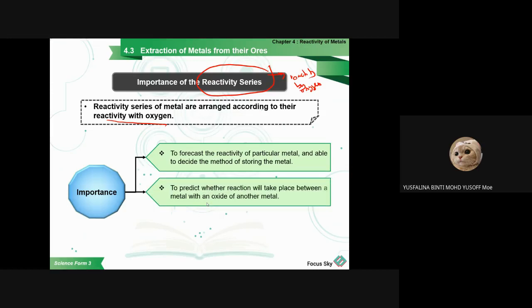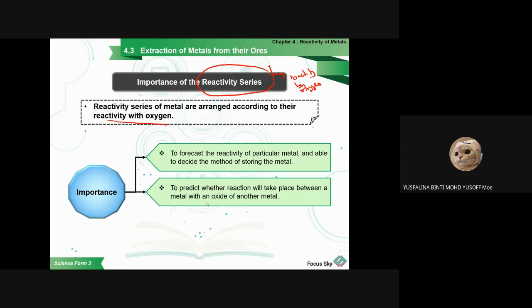So the importance is to forecast the reactivity of a particular metal and to decide the method of storing the metal. Like just now, if you want iron, you know there are a lot of functions. By using iron, we make cans, and they use tin. So if we know the reactive series, we know what kind of method to use to extract the iron from the compound.